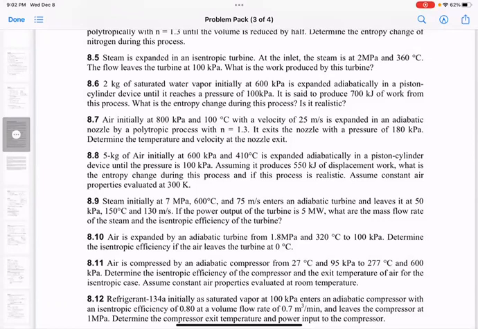But what we're getting at is that for an adiabatic process, meaning no heat transfer, meaning no heat rejection, there is no decrease in entropy. So if we do the math and we see that there's a decrease in entropy, we know that it doesn't add up and that this process is not realistic. But if we see that the entropy change is positive, then it is a realistic process, at least it obeys the second law.